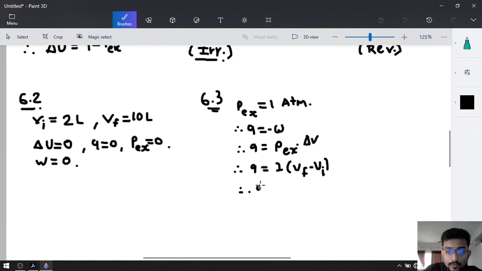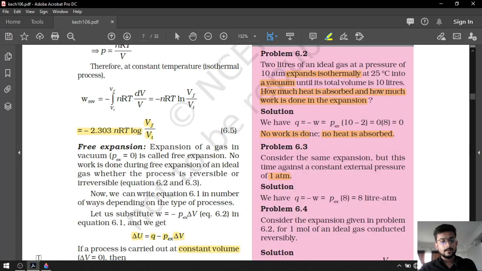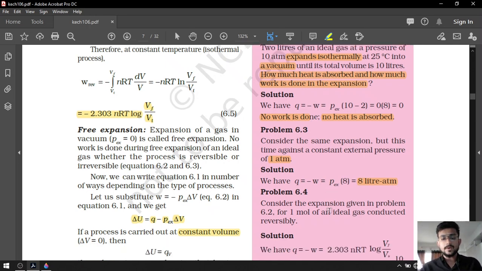So 1 into Vf, which was 10 liter, and Vi was 2 liter. So Q will be equal to 8 liter atmosphere. Liter atmosphere will be the unit. Look at this, 8 liter atmosphere. You have the answer.